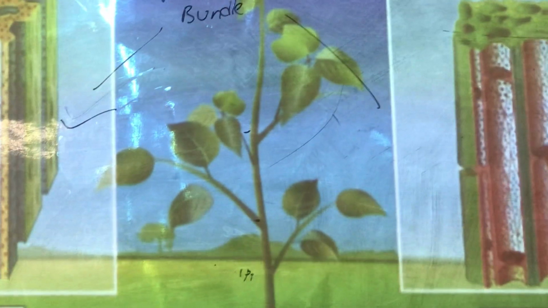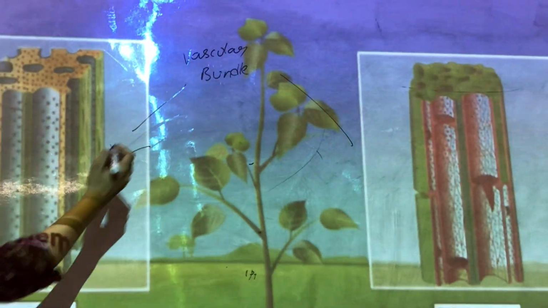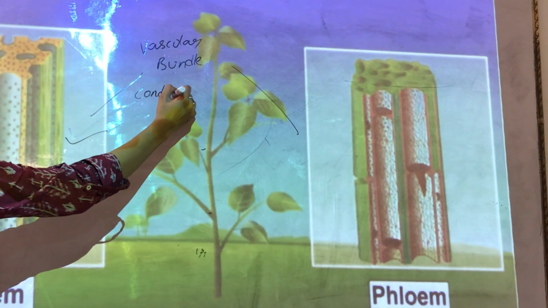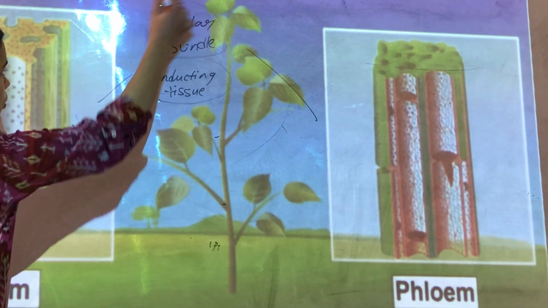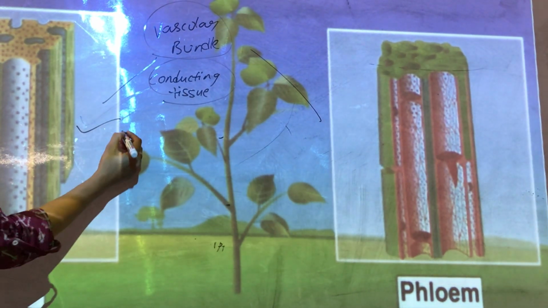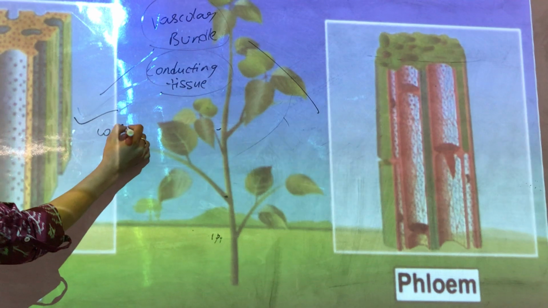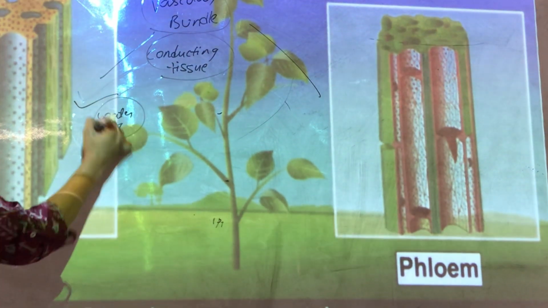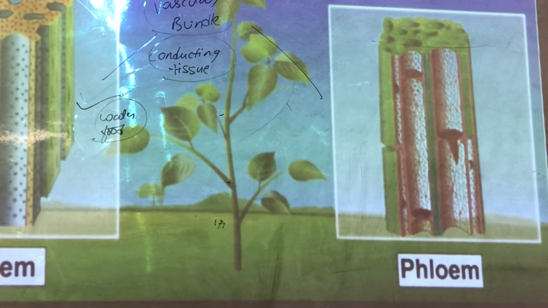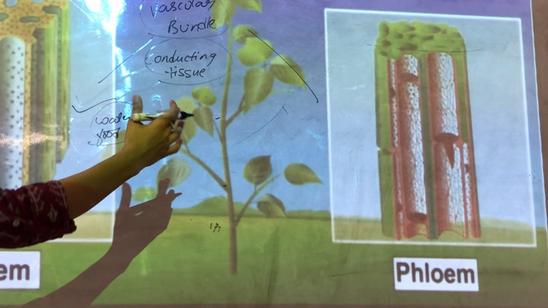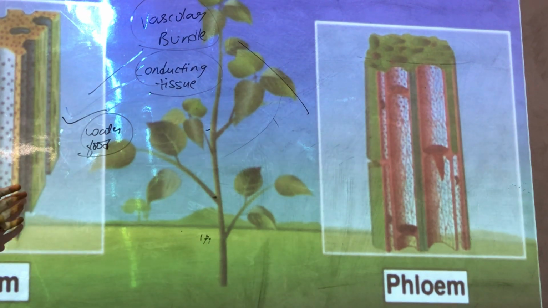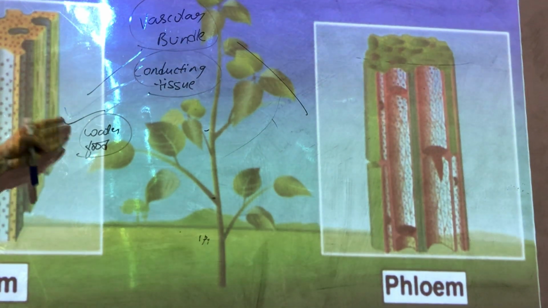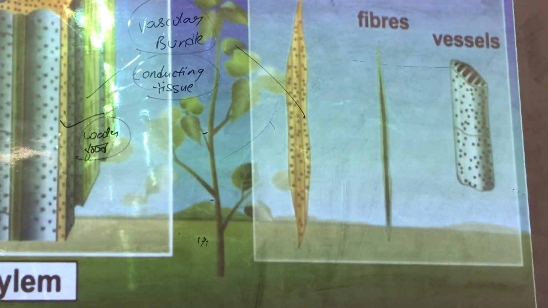Okay, they together are called the vascular bundle. If I say vascular bundle, it means I am talking about xylem and phloem, and they are conducting tissues. They are the most important tissues inside the plant, which are xylem and phloem. They are the conducting tissues because they transport food and water all throughout the parts of a plant.